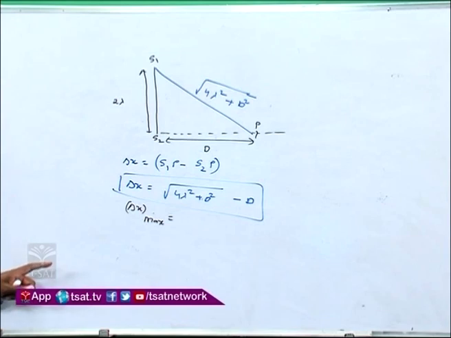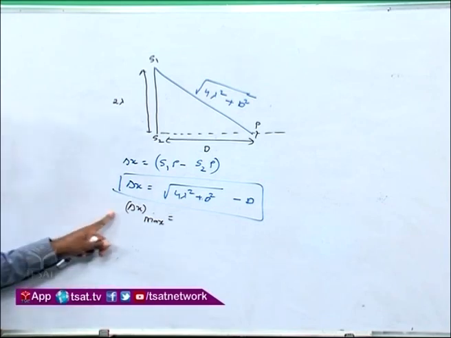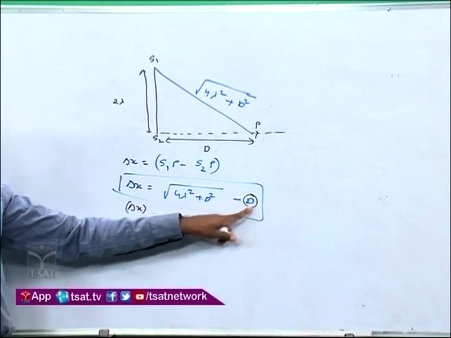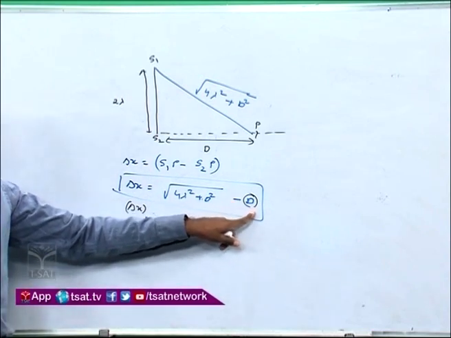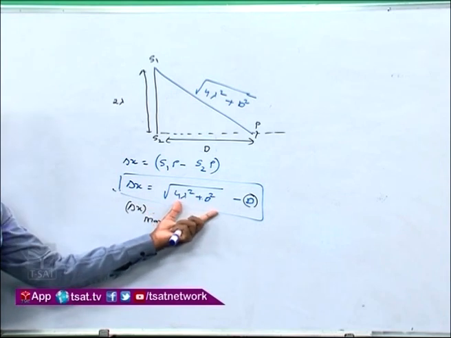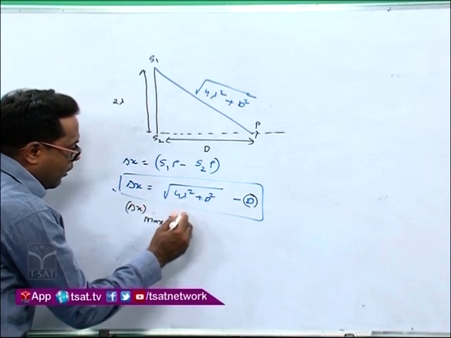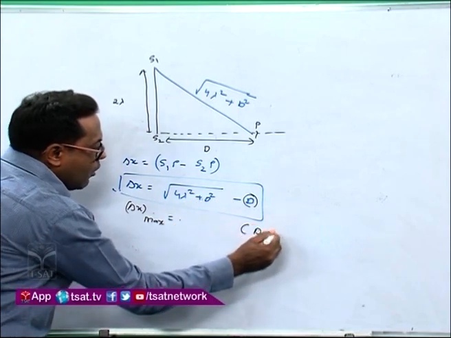Delta x can be maximum when this capital D becomes 0. When this minus term becomes 0, then delta x will automatically become maximum. So now, if you take capital D as 0, you will get 2